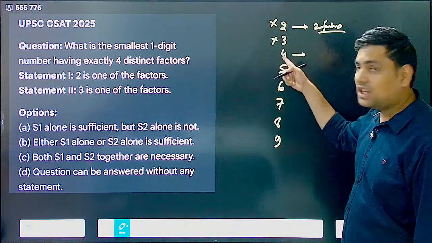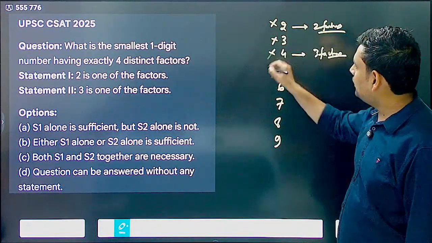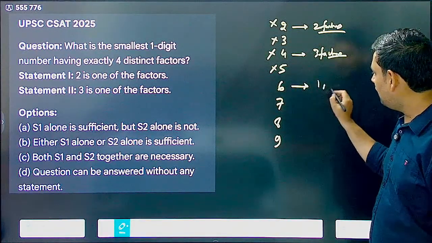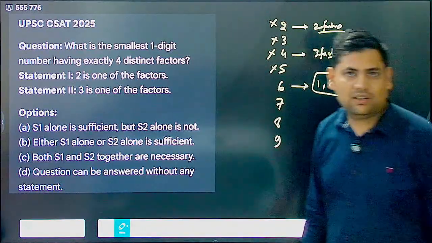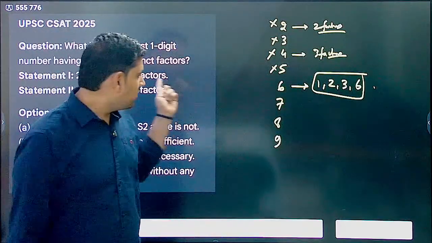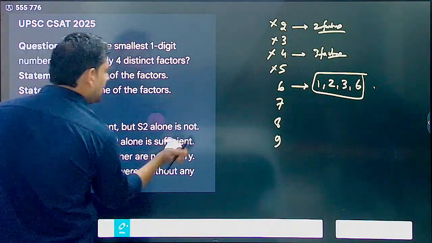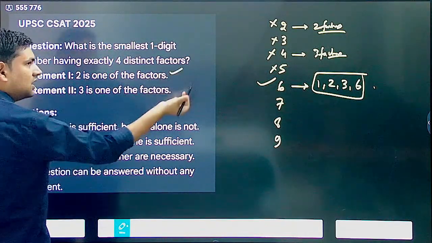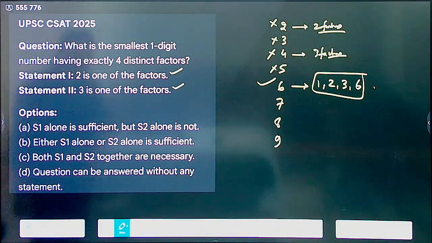Now 4 is a square of a prime number, so it will have exactly 3 factors. So 4 is also gone. 5 is again prime, gone. Then 6. How many factors does 6 have? 1, 2, 3, 6. Very clearly, it has exactly 4 distinct factors. You need not check the others, because it asks for the smallest one digit number having such a property. So that number is 6. Now statement 1, 2 is one of the factors, yes. Statement 2, 3 is one of the factors, yes. Both of these are absolutely correct.